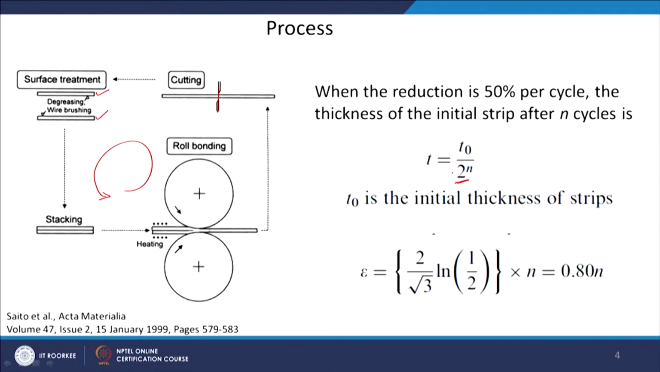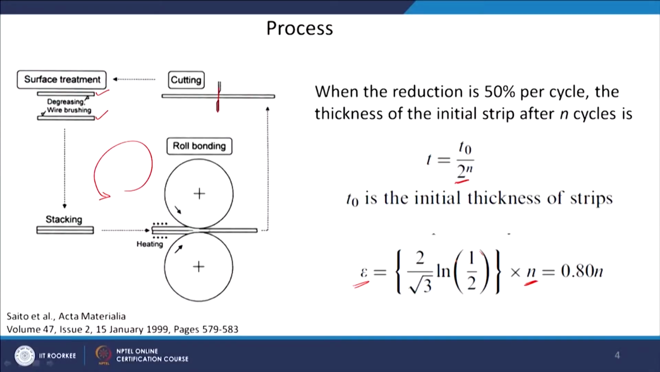So, if you have done 10 cycles, you can easily calculate what will be the thickness of the sheet, where T naught is the initial thickness. And this is the relationship for the strain in the material, which will also depend on the number of cycles. Again the relationship is assuming that you are giving 50% reduction every time. If it is not so, then you have to change this particular value. Half is taken from the idea that you are giving it 50% reduction in the thickness.